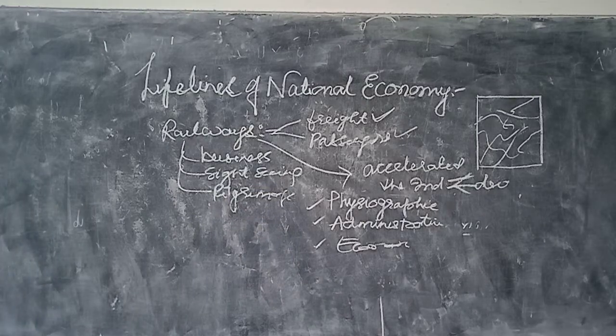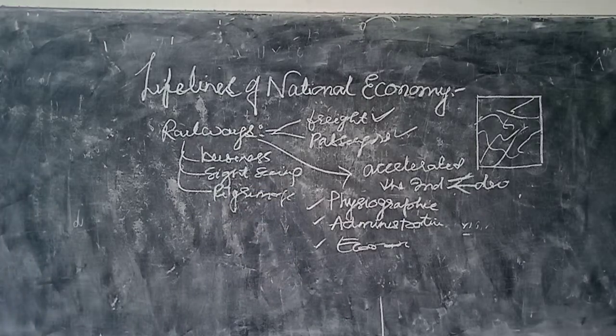Keep it in mind. The railway system has been influenced by the physiographic system, the administrative factor, as well as the economic factor. Let's see it. The northern plains with their vast level land, high population density and rich agricultural resources provided the most favorable condition for their growth. However, a large number of rivers requiring construction of bridges across their wide beds posed some obstacles.